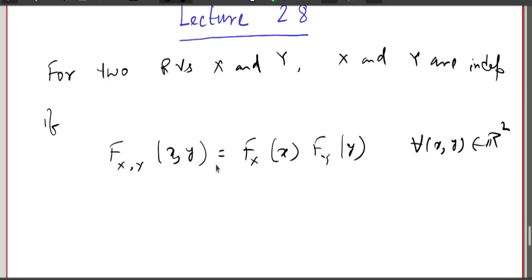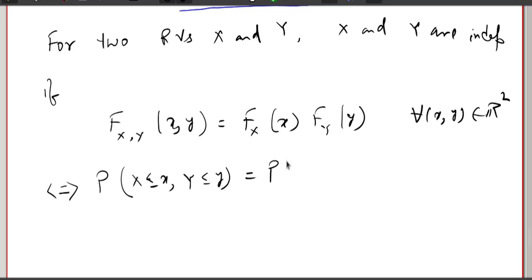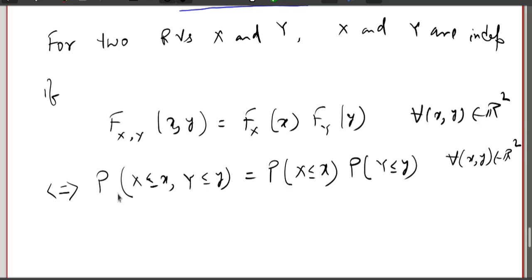Now notice what this thing is. The left side is basically the probability that X is less than or equal to x and Y is less than or equal to y. And the right side is the probability that X is less than or equal to x, times the probability that Y is less than or equal to y. And again, this has to be true for all (x, y) in R^2. Clear?